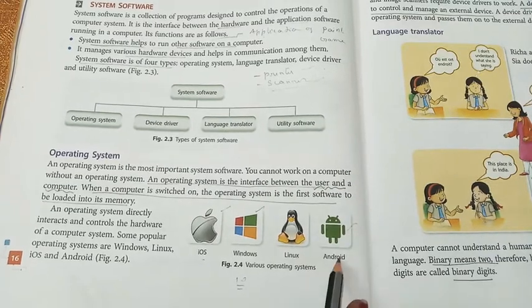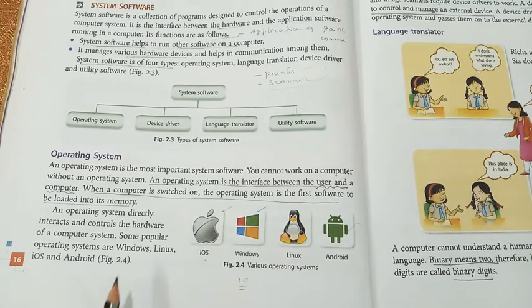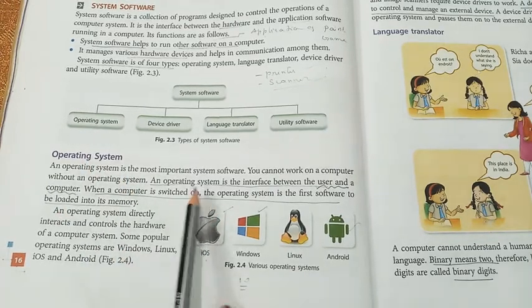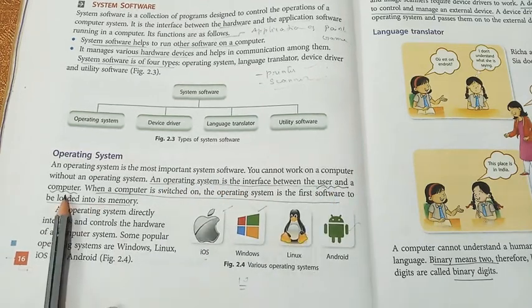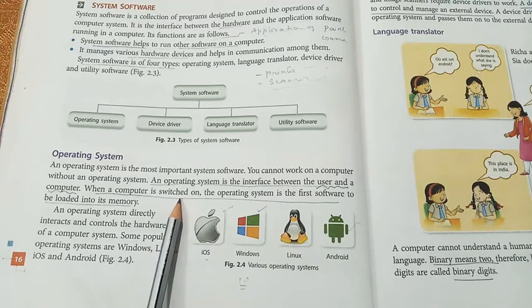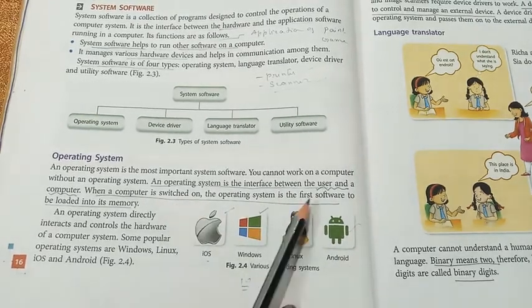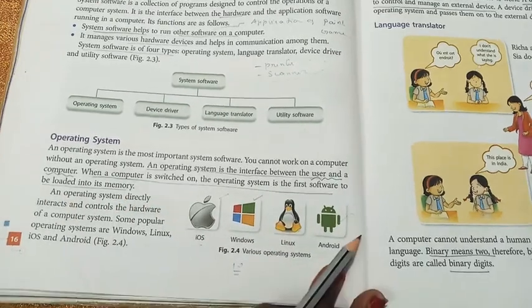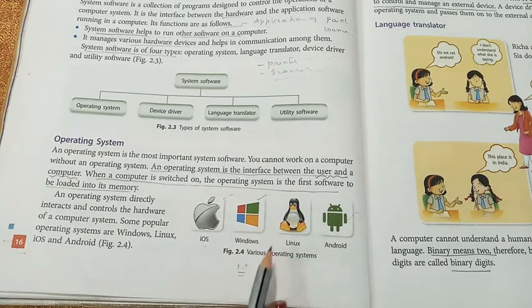We all know Android is a mobile operating system. Okay children, now we can have a definition of this operating system. Let's see once again. An operating system is an interface between user and computer. When a computer is switched on, when you turn on the computer switch, the operating system is the first software used to load it in a memory. Whatever type of operating system you have installed in a computer will be loaded first.